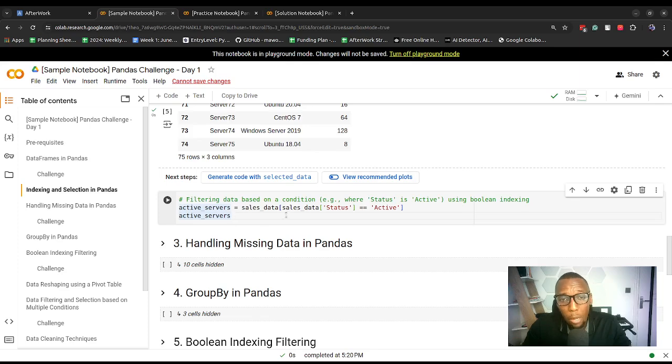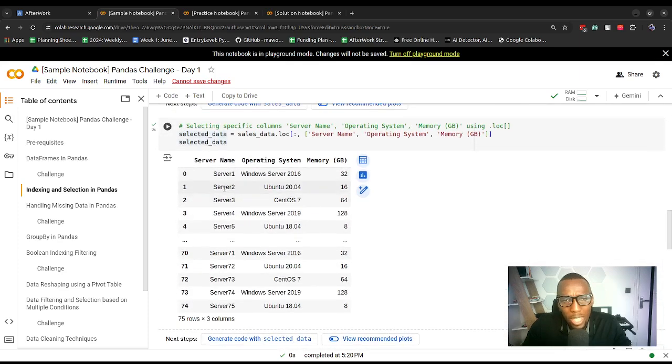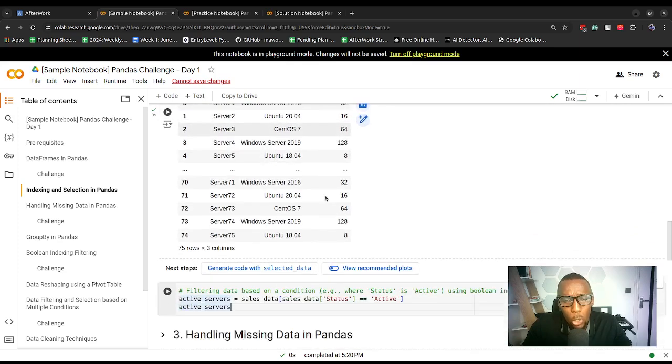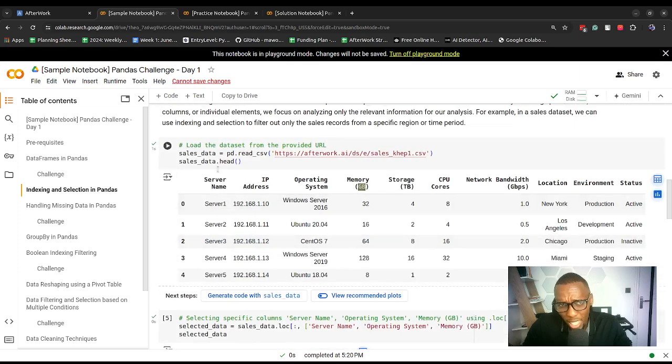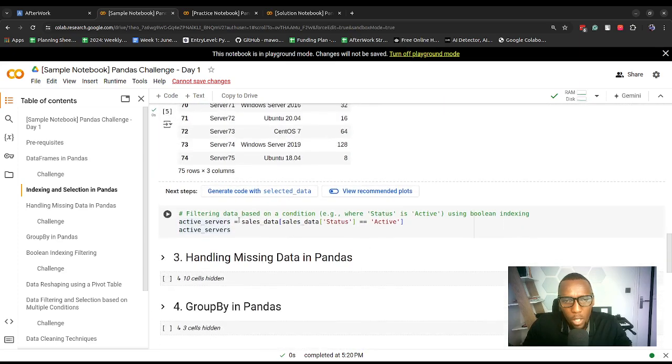We can also filter data based on a condition. Assuming we wanted to filter for operating system where it's Ubuntu 20.04, we can do that. But we can also decide to filter the sales data based on status, where status is active. We reference the data frame, then use square brackets, and inside we specify the condition that we want to use. What we have here is actually called a Boolean vector, but for now just know that it's a condition for ease of understanding.